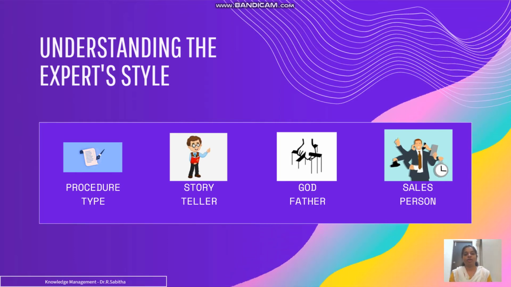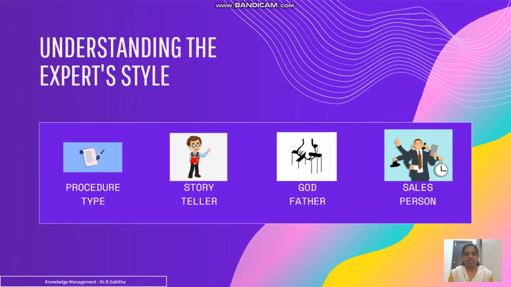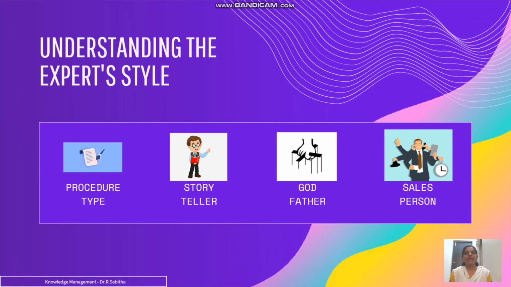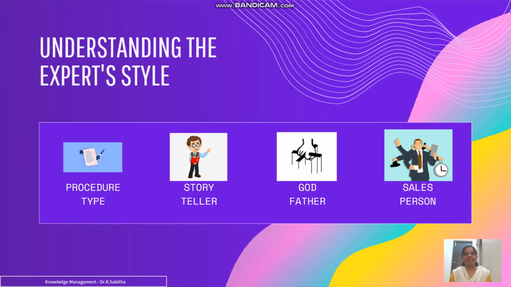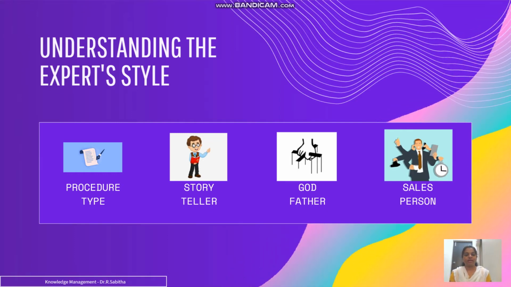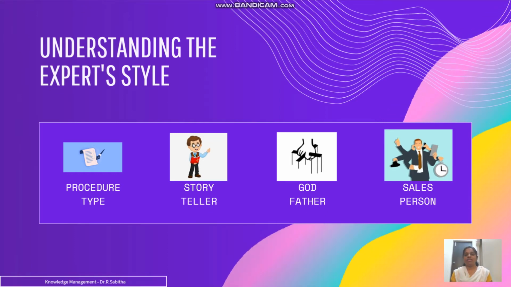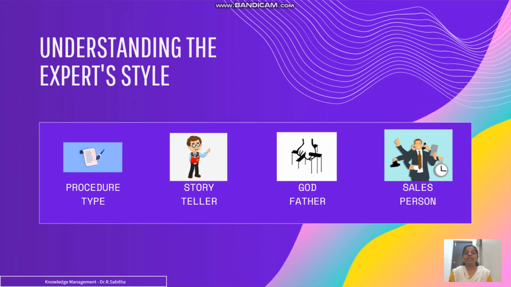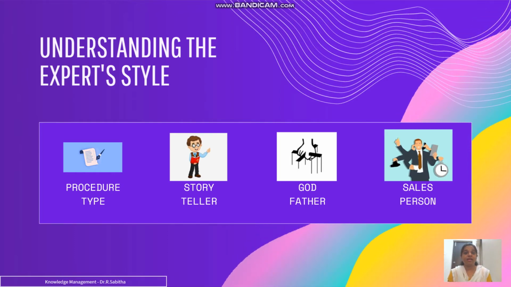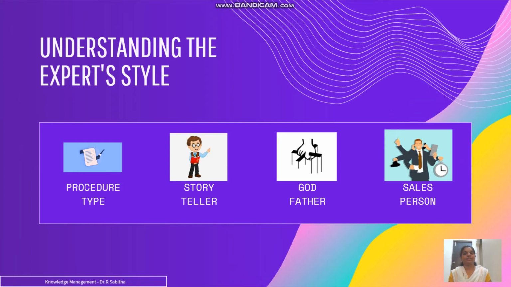There will be a certain norm that will be followed by the expert in order to answer the question. So it will be more like a very strict protocol that should be followed between the knowledge developer and the expert.